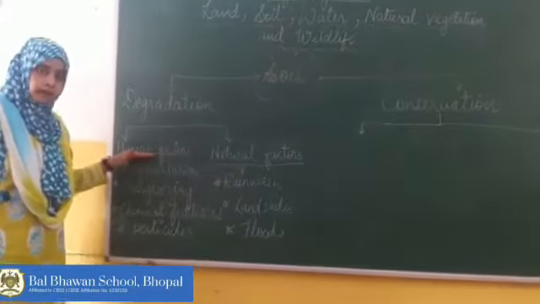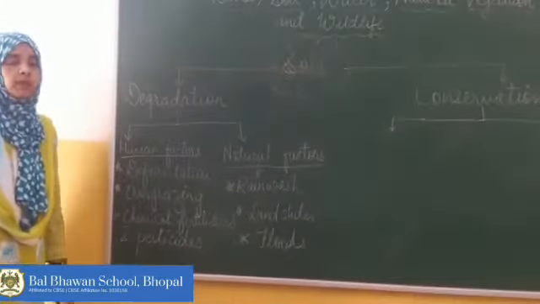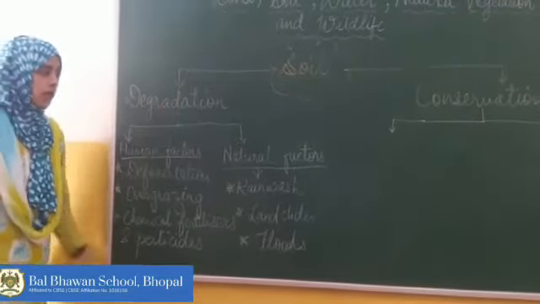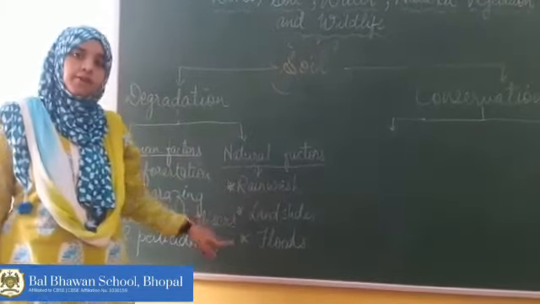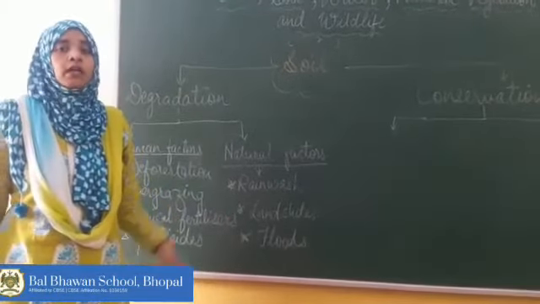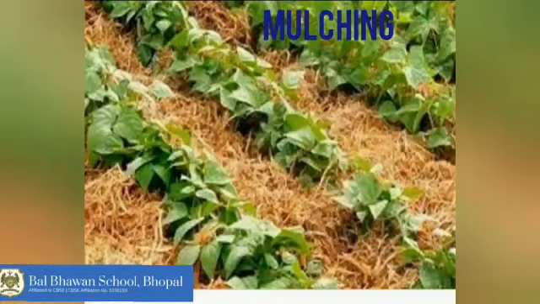Under human factors, deforestation, overgrazing, and use of chemical fertilizers and pesticides are responsible for soil depletion. Under natural factors, rain wash, landslides and floods are responsible for soil depletion. Now let's see the soil conservation methods. The first method is mulching.